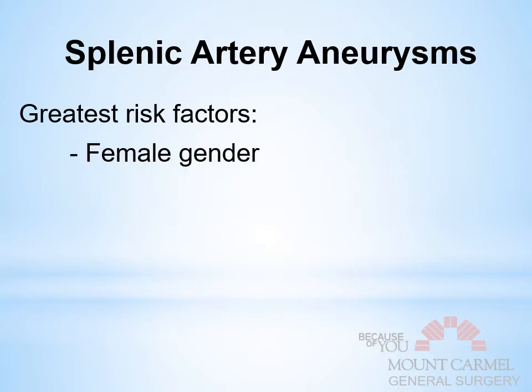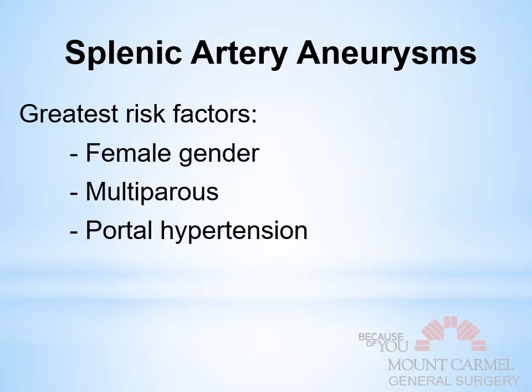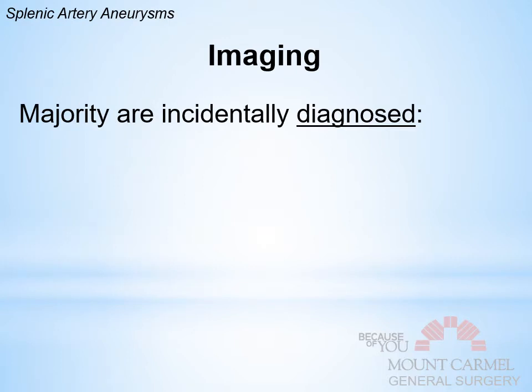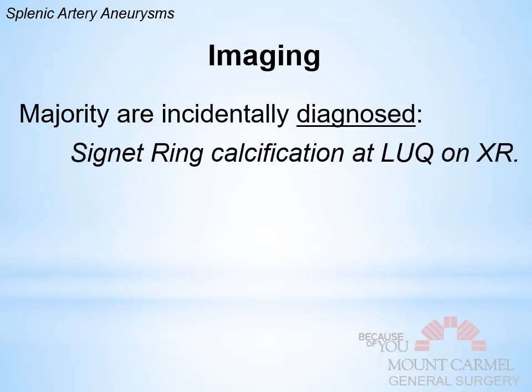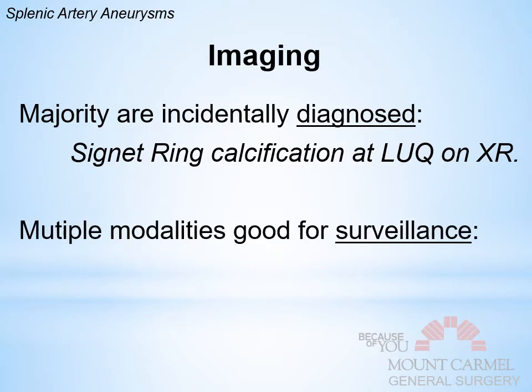The greatest risk factors for splanchnic artery aneurysms are obviously female gender and multiparous females, because it develops during pregnancy and then it stays. And then portal hypertension. The majority are incidentally diagnosed. This is a question I got on oral boards, and you may too: what happens when you have a signet ring calcification in the left upper quadrant on an X-ray? You call that a splenic artery aneurysm. The blood turbulence there causes a calcification, as well as that disrupted intima.